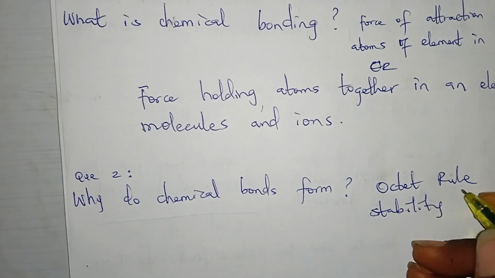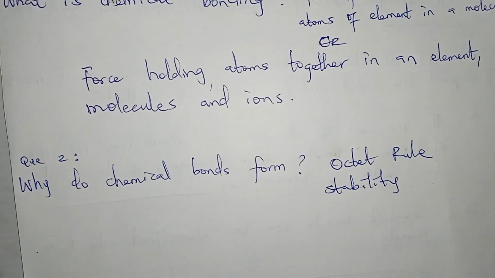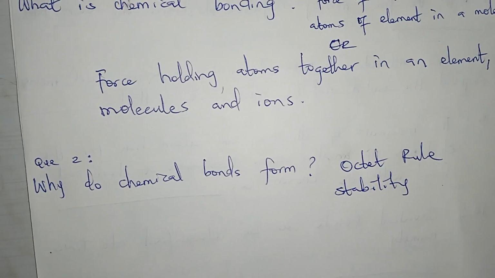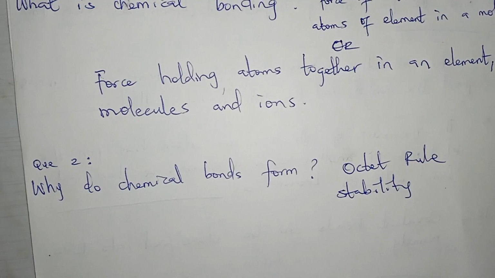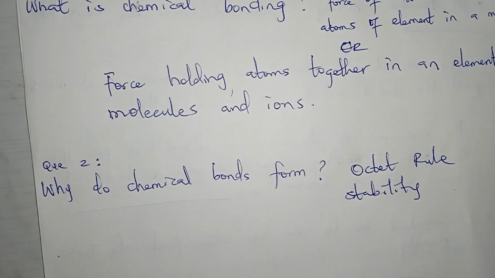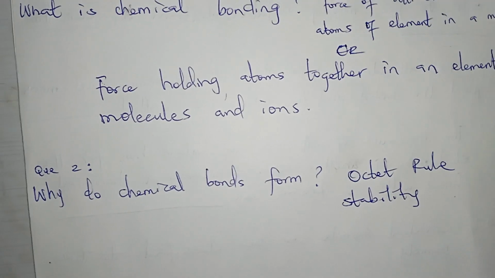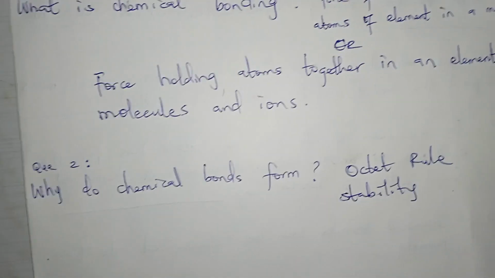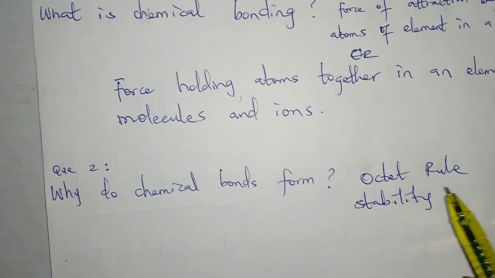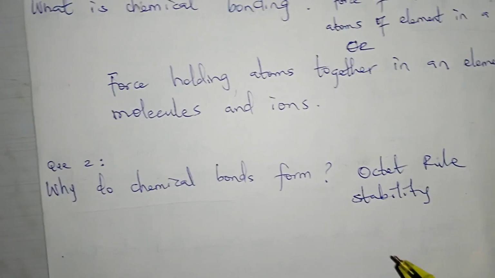And what does this octet rule state? Octet rule states that when elements or compounds or molecules combine, or when electrons are transferred, they do so in order to attain stability, in order to attain the octet structure, the rule of 8, or the rule of 2, duplets. So they form in order to attain the octet structure, the noble gas configuration, or to attain stability.